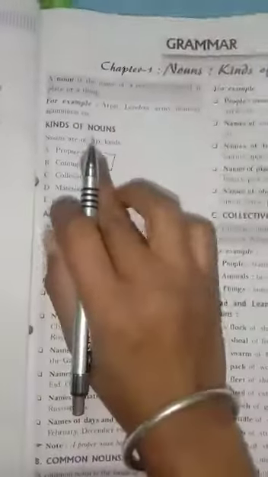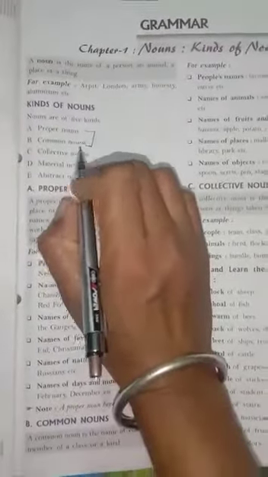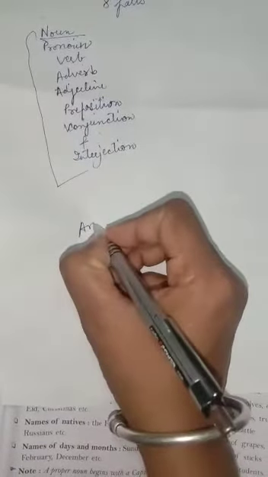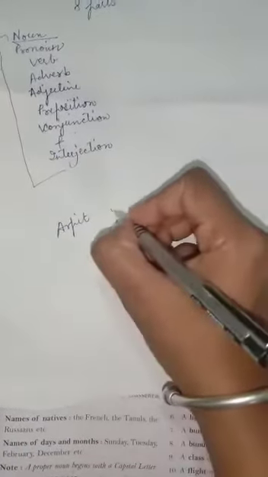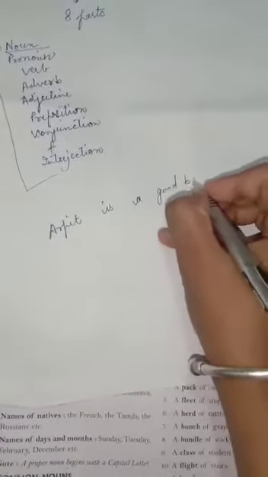Now we are going to study kinds of noun, and we are going to study these two kinds, that is proper noun and common noun. बच्चों, in it I'll give you an example for making a difference between the both. For example, Arpit is a good boy.